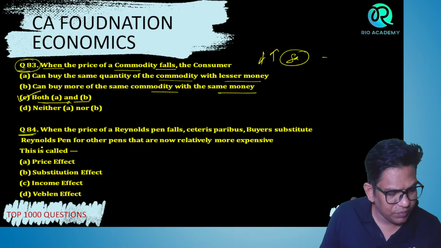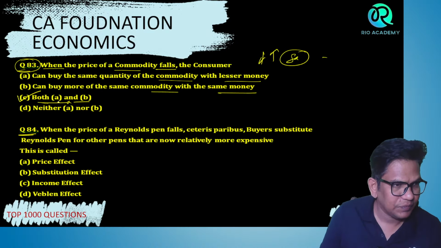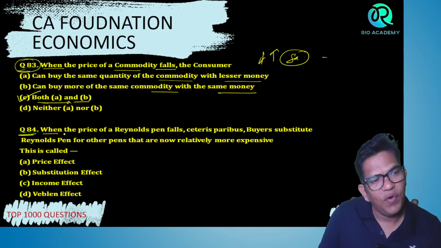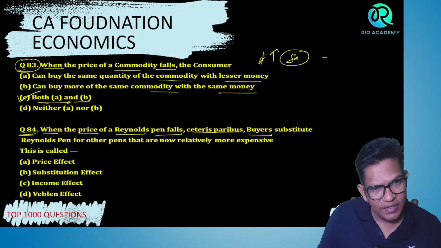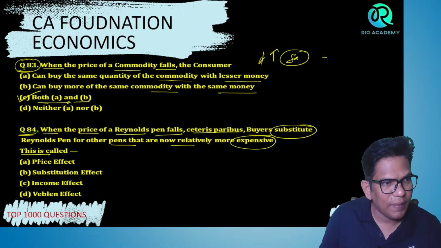Question number 84. When the price of Renault pen and other things remain constant, buyers substitute Renault pen for other pens that are now relatively more expensive. This is called what?